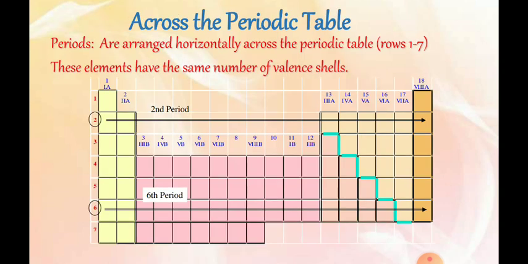Now if you look across the periodic table, periods are arranged horizontally across the periodic table, that is rows 1 to 7. These elements have the same number of valence shells. Students should take into account this is a very important part. If you look at the numbers represented at the extreme left of the periodic table from 1 to 7, these are nothing but the periods, that is first, second, third, fourth, fifth, sixth and seventh.